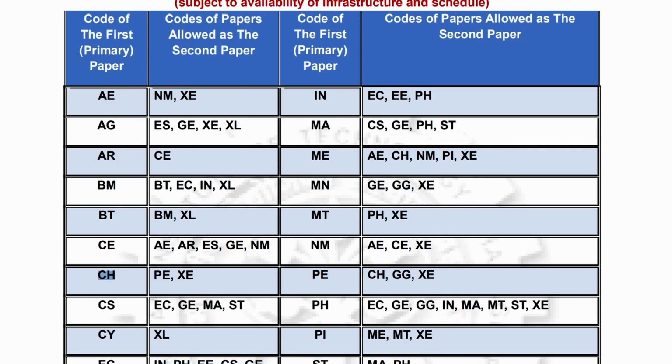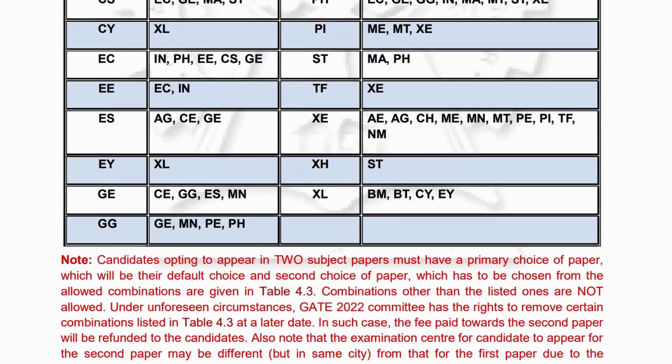Like if it's chemical engineering, you can select one of them, PE or XE, any one of them. Okay, so it gives you confidence that when you go for the exam, they will be on 2 different days or 2 different times. So you don't have any trouble attending both the papers. But if you go for CH and then parallelly select, let's say, mechanical engineering, and if they are on the same day in the same slot, then it can be a trouble for you. That's why all these things are in combination form. Okay, so select one of them wisely.